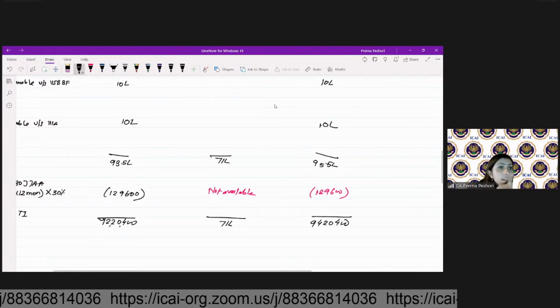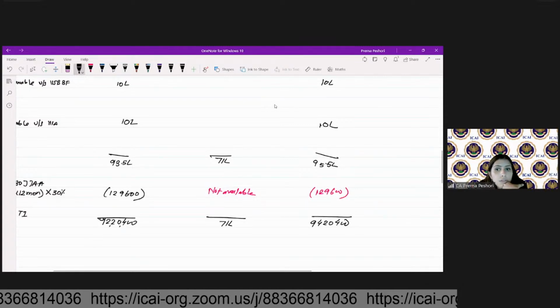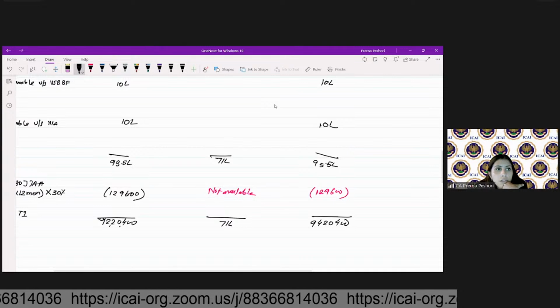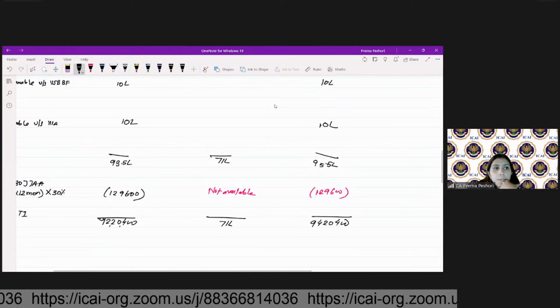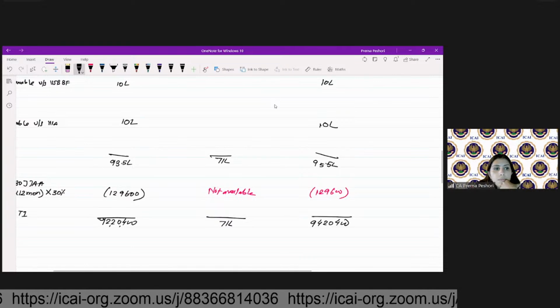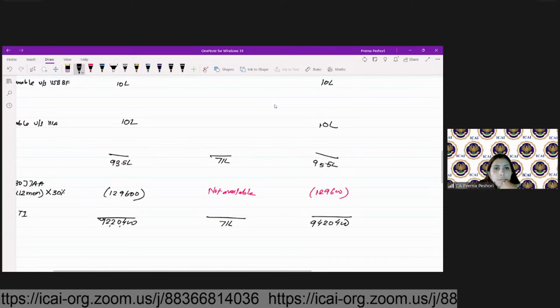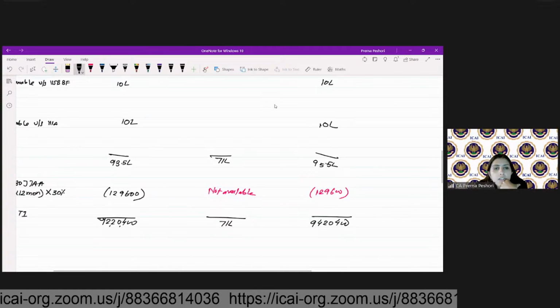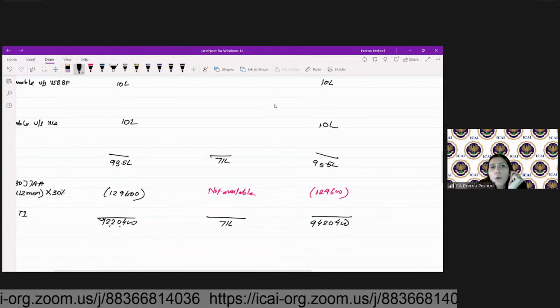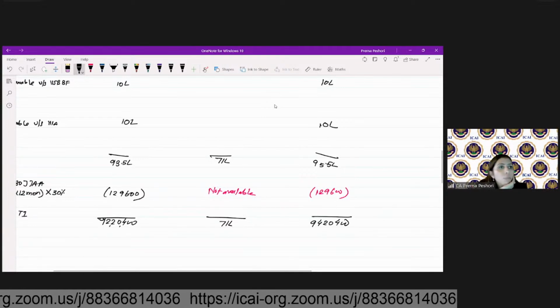Yes or no? We are getting these amounts or not? Yes. Okay. Is this clear? Any questions so far? Now, what will be my tax rate under normal provision?